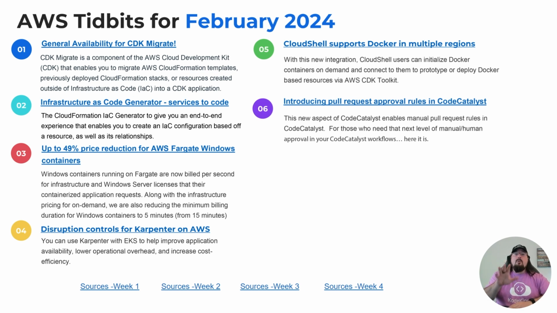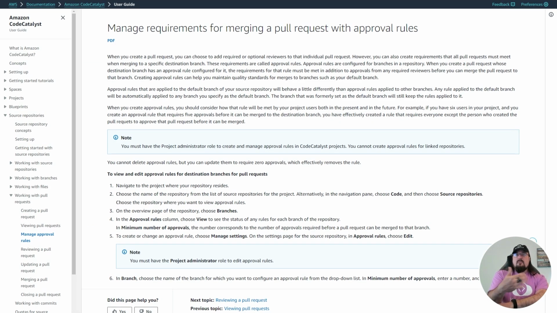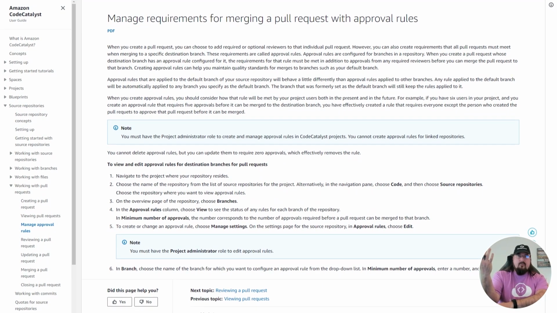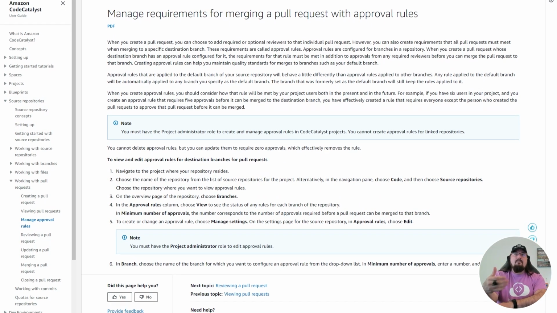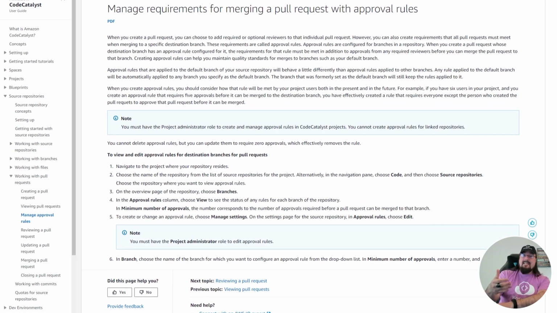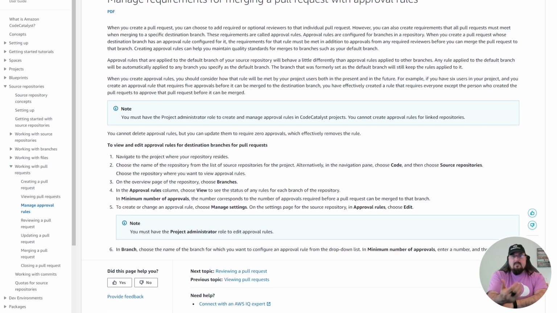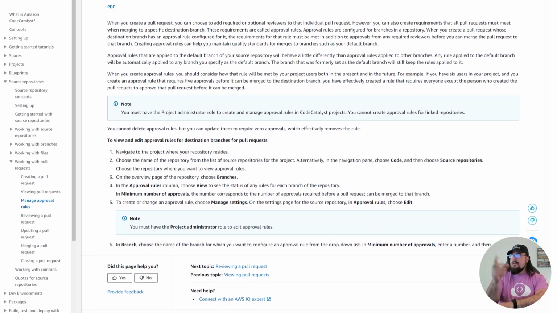Number six, CodeCatalyst, which is basically a unified development workflow for AWS, now supports manual approval as one of the rules that you can put inside of its workflow. This manual approval process was missing because even Jenkins, which is like 20 years old at this point in time, has a manual approval process. For those who need that, CodeCatalyst now supports it. This is significant because this is a CI/CD aspect for DevOps, and so we want to make sure that we include it. That's number six.